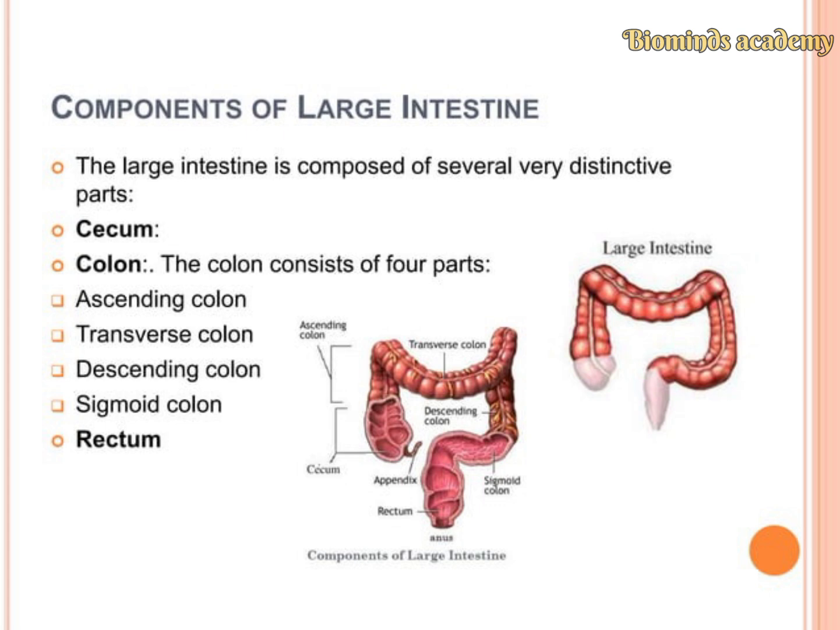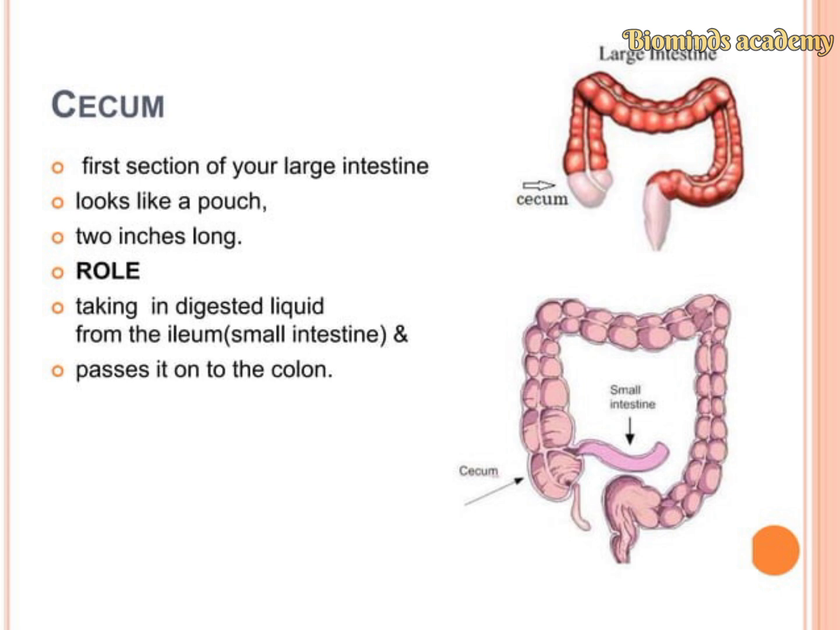The colon consists of four parts: the ascending colon, transverse colon, descending colon and the sigmoid colon. The first part is the cecum, the first part of our large intestine, which looks like a pouch about 2 inches long, and its function is taking in digested liquid from the ileum.